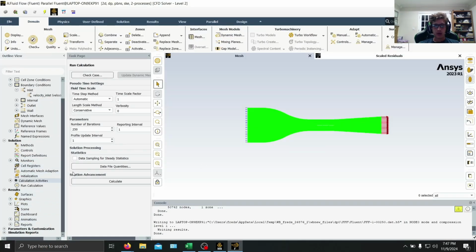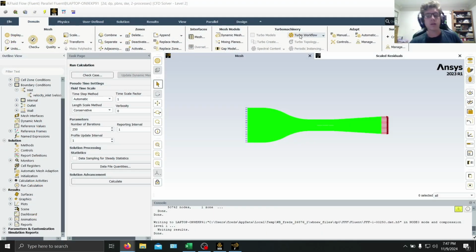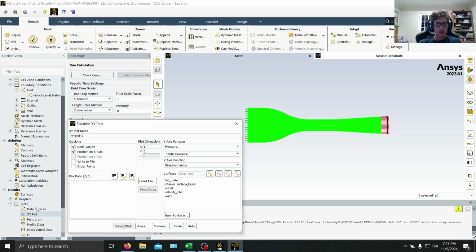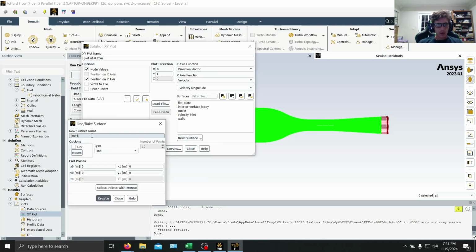So now the next thing we need is going to be the velocity profile. So we're going to have to go into plots, XY plot, and then we can name this plot at 0.2 centimeters. So we're going to go into position on y-axis, change this to velocity, and then change the directions here. And then we're going to have to create a new surface. So we're going to create line, and then we can call this whatever we want. We can call it line 0.2.